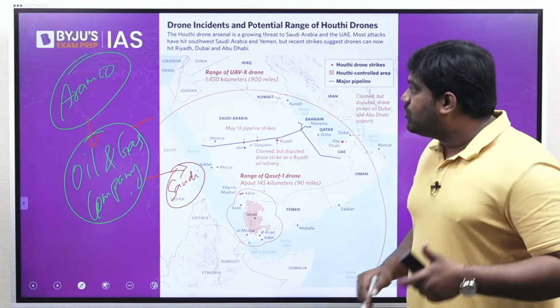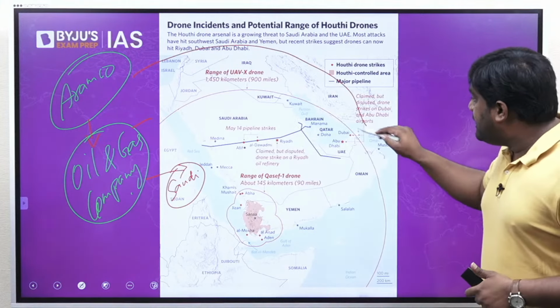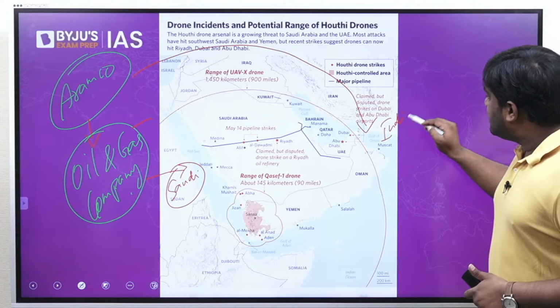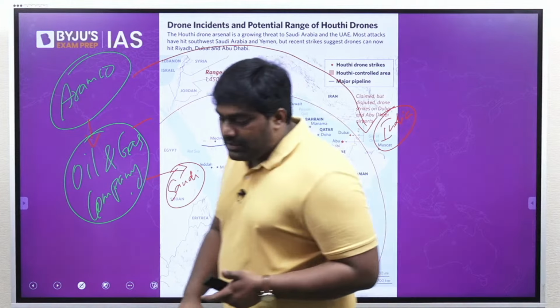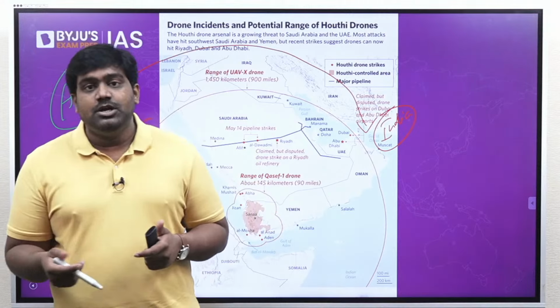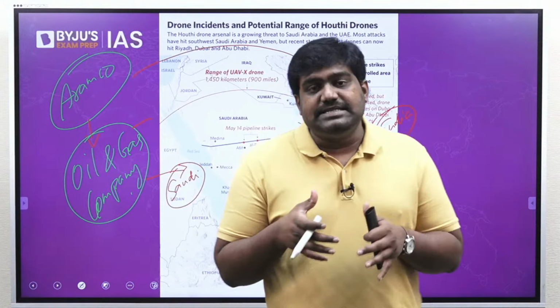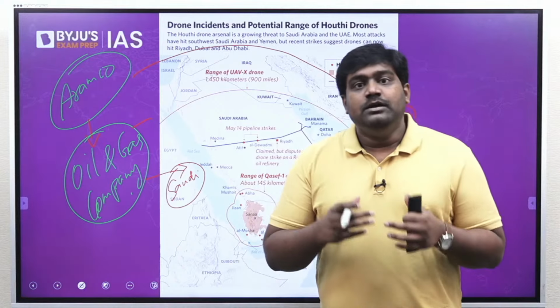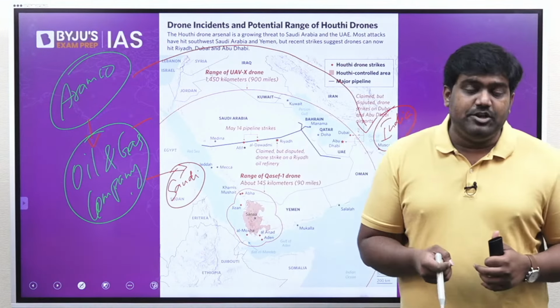One reason is Aramco has tried investing in India. It is a key supplier of energy to India. It has tried striking deals with India's Reliance and other companies to invest in the petrochemical sector and industry of India, right? So that is one reason why Aramco has been in news.